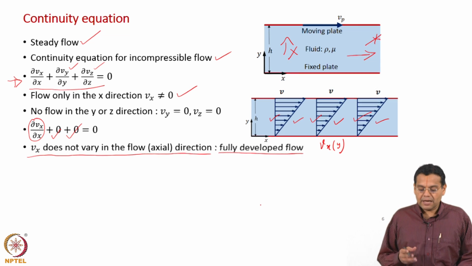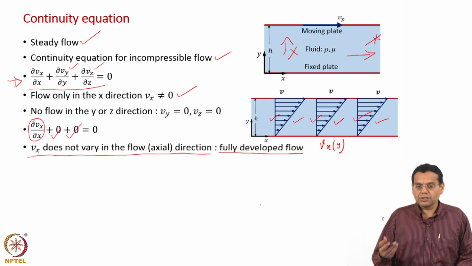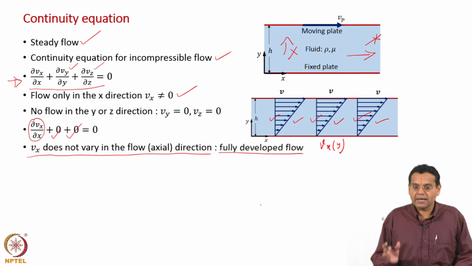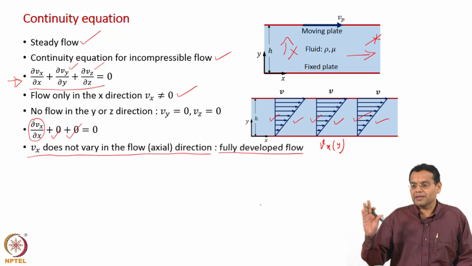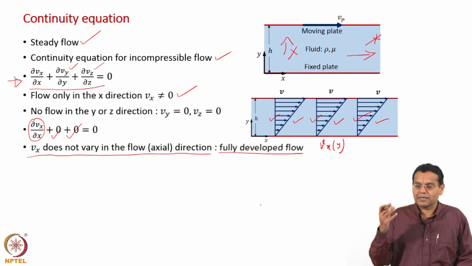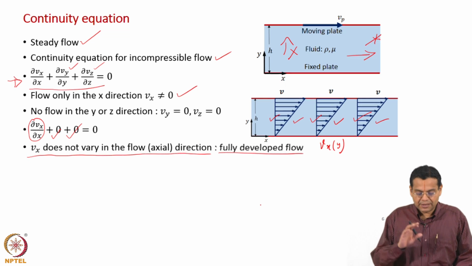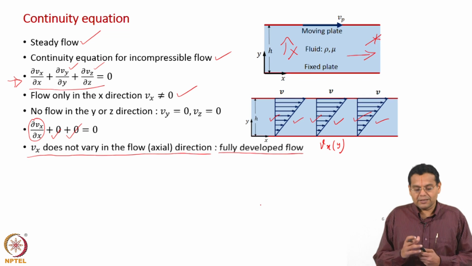You cannot have a condition where Vy equal to 0, Vz equal to 0 and Vx varies with x, that will violate the continuity equation. When Vy is 0 and Vz is 0, Vx can be a function of y, but along the flow direction Vx cannot vary. If it varies, it is not correct because it will violate the continuity equation. Okay.